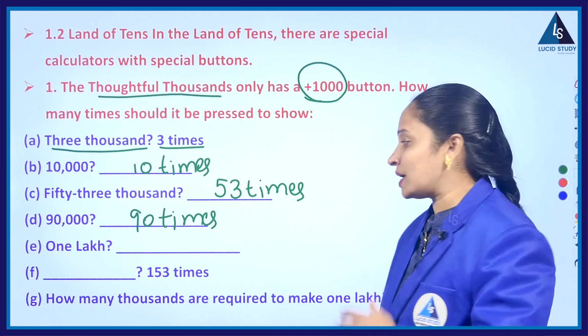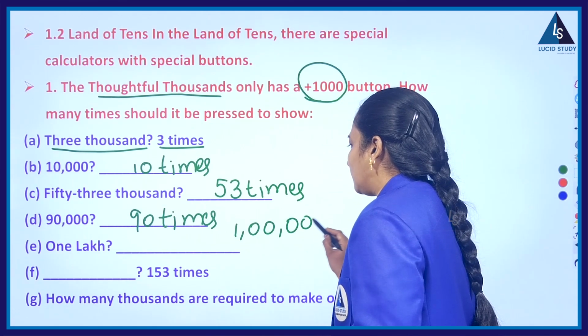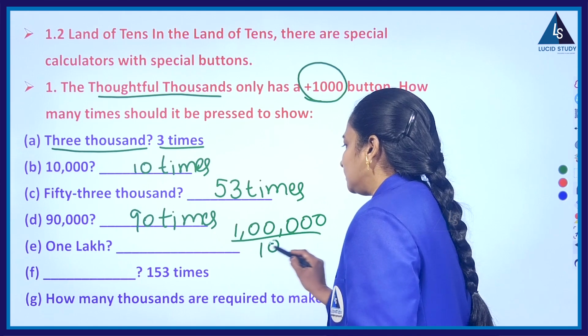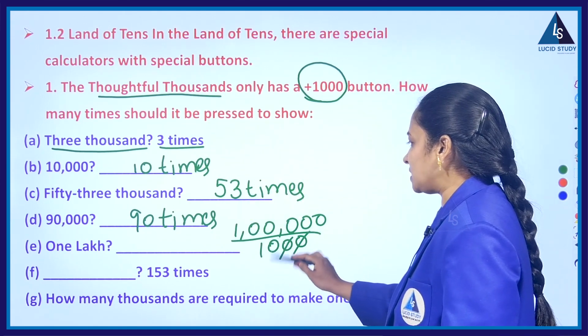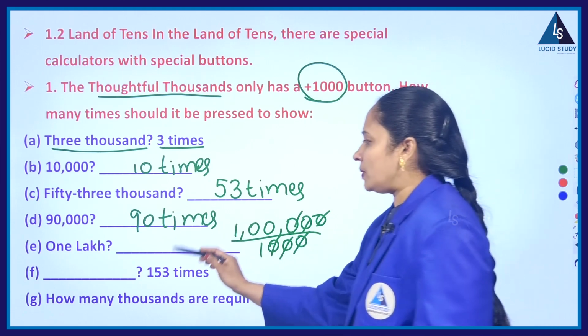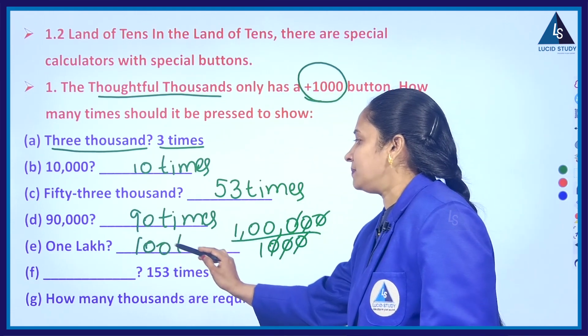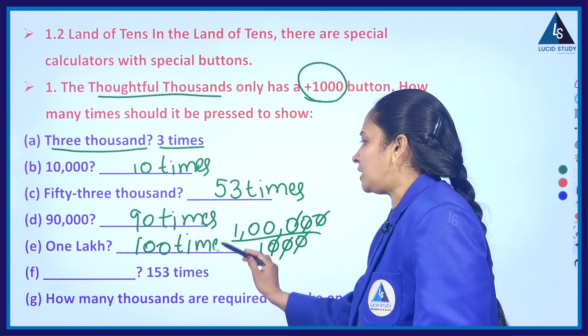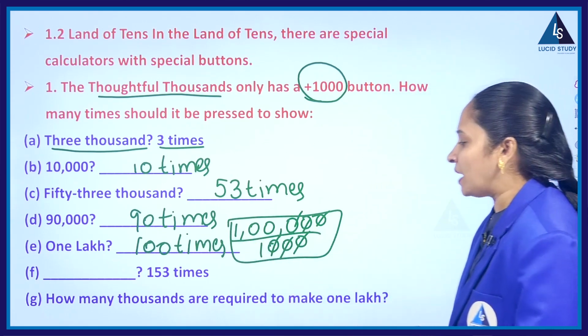How many thousands make 1 lakh? How will you find? Yes, simply divide that 1 lakh by 1000. Why? Because we are in the land of Thoughtful Thousands, where 3 zeros get cancelled. So how many times do I have to press the 1000 button to make 1 lakh? 100 times makes 1 lakh, or 100 thousands make 1 lakh. So you have to press the 1000 button 100 times.